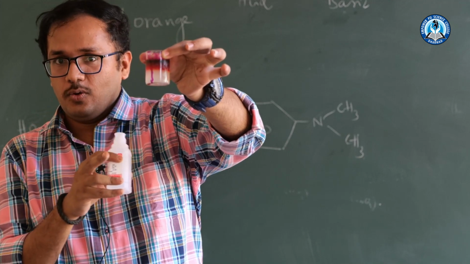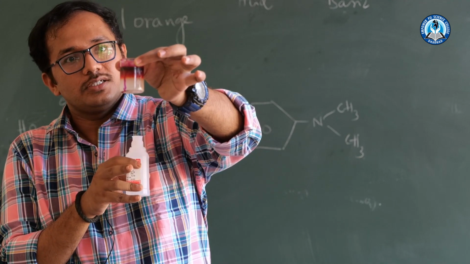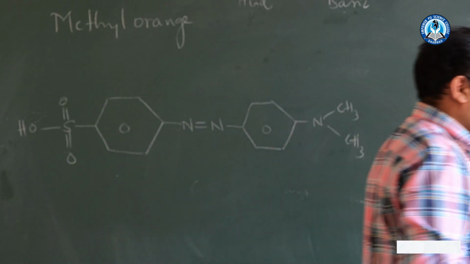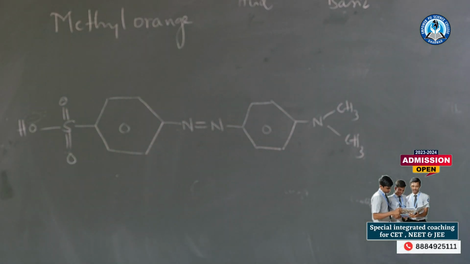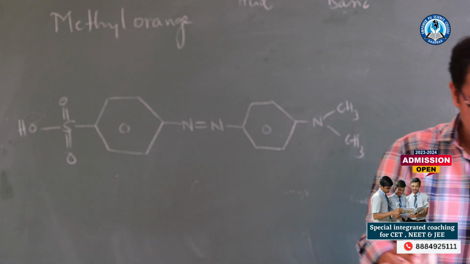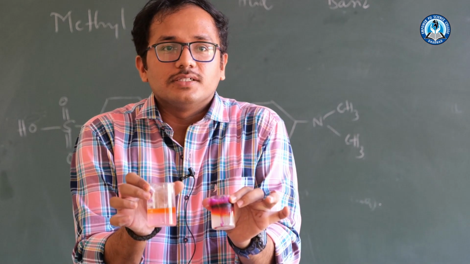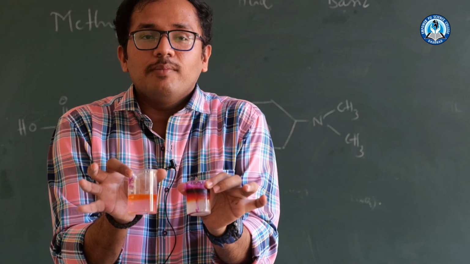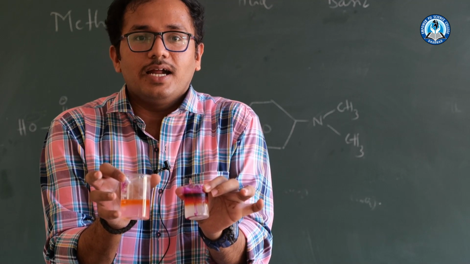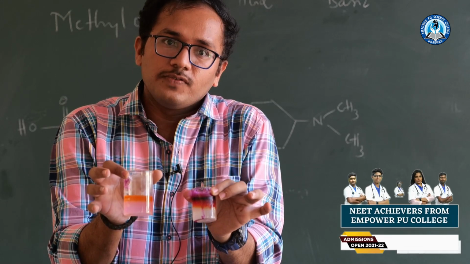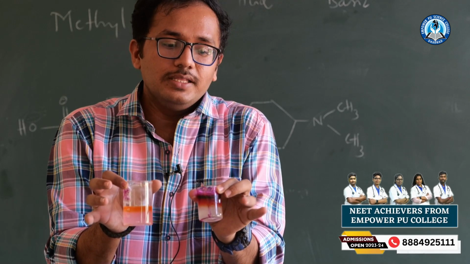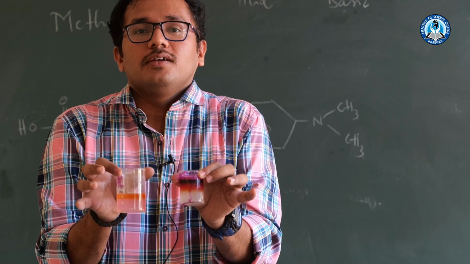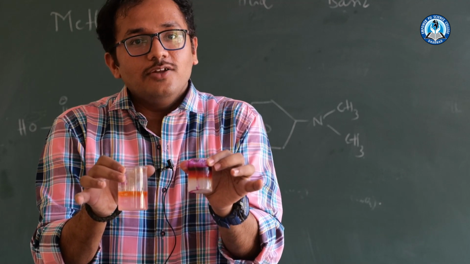First there was NaOH, then methyl orange, then phenolphthalein in this beaker. For this beaker and this beaker, there is a difference. In my right hand there is NaOH, phenolphthalein, methyl orange. In this beaker, there is NaOH, methyl orange, phenolphthalein. Can you see this, children?